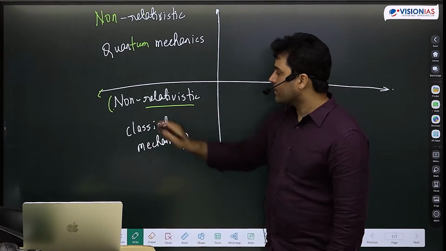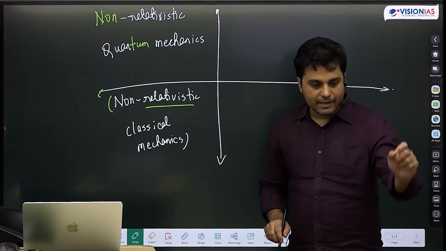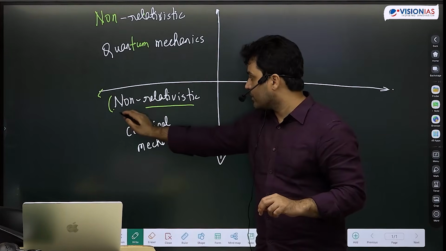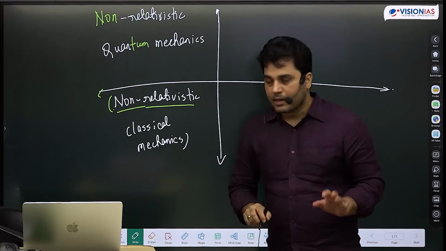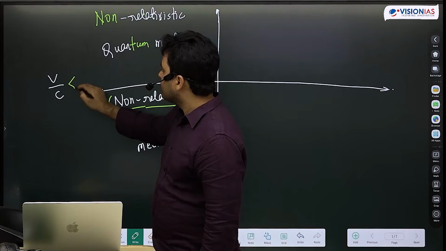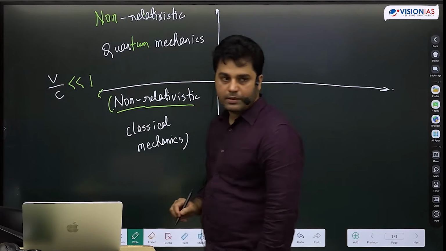Relativistic means that particles are traveling with speed much less than speed of light. If I am using the word non-relativistic, it means that speed compared to c is much less than 1. That is the meaning of the word